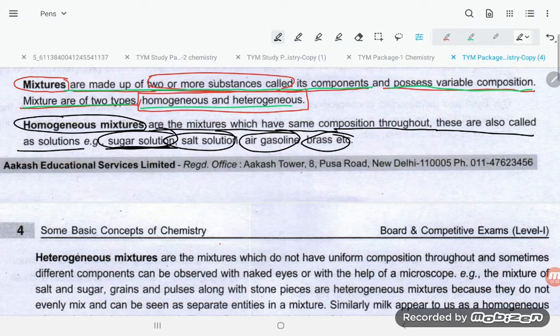Like sugar solution, suppose we have a container, and wherever you go in this container, students, you will find the same concentration of the substance. So that is what is known as, students, a solution, right?